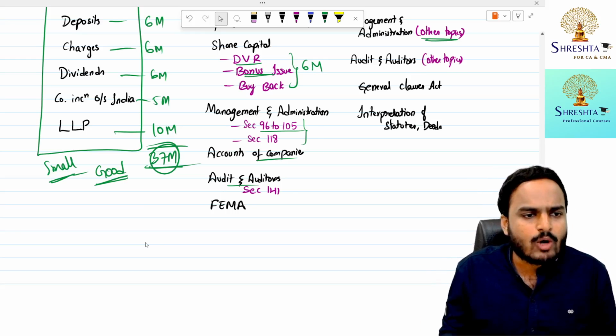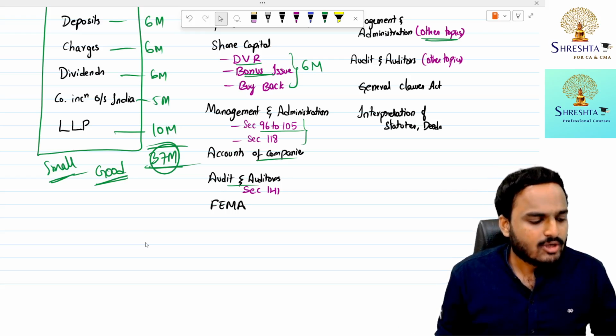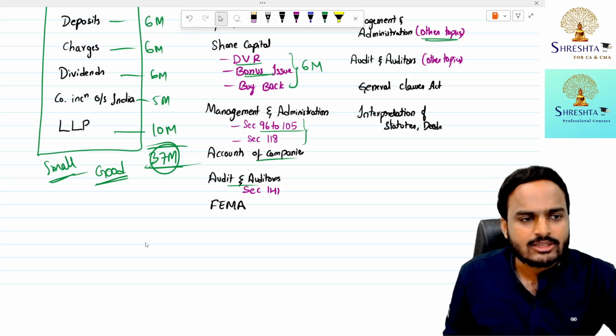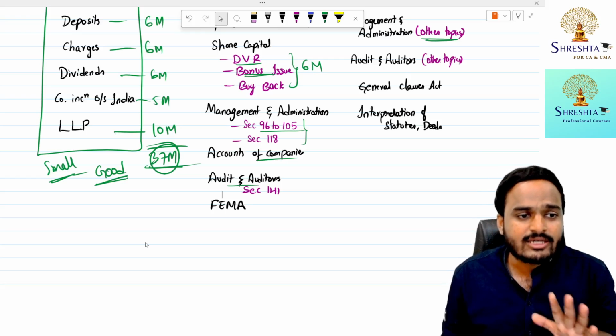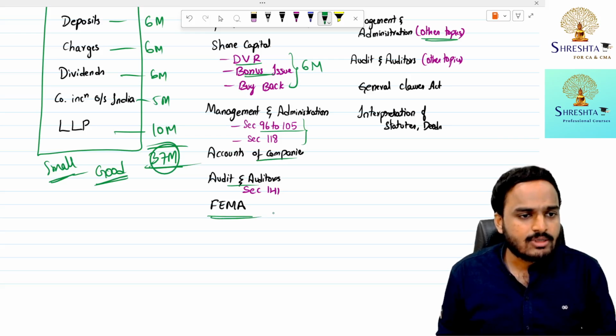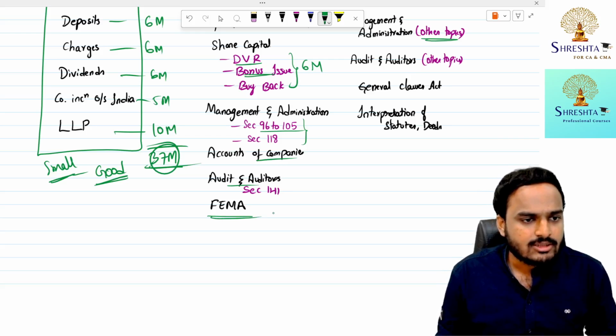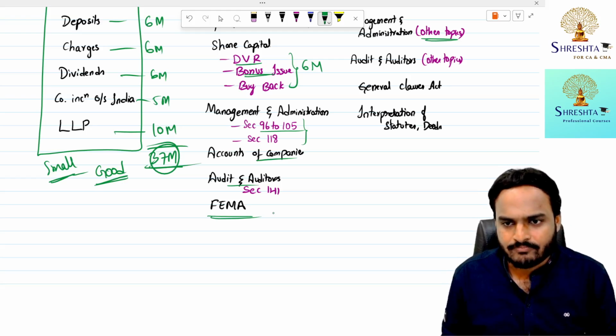Section 141 is all about qualifications and disqualifications of a company auditor. In the last 5 attempts' question papers, 4 out of 5 attempts contain a question regarding disqualifications of the auditor. And last one, FEMA, is a new chapter. This was not there previously, so for the first time you can see a question in the May 2024 examination.